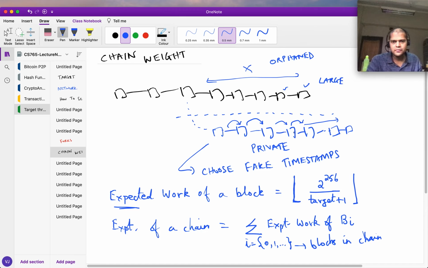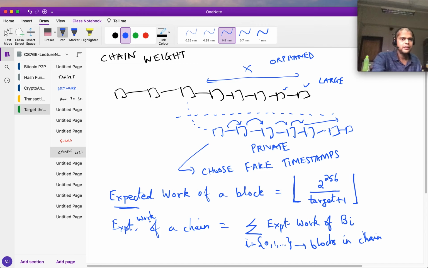And for this sort of attack chain, the targets are going to be quite large, because he has to generate them fast. He would have had to choose a target which is large. And because of that, he is not going to win the game. The expected work of his chain is going to be much smaller. So the longest chain rule was changed a little bit, where you look at the longest chain in terms of expected work of a chain rather than number of blocks in the chain. So this took care of certain attacks.